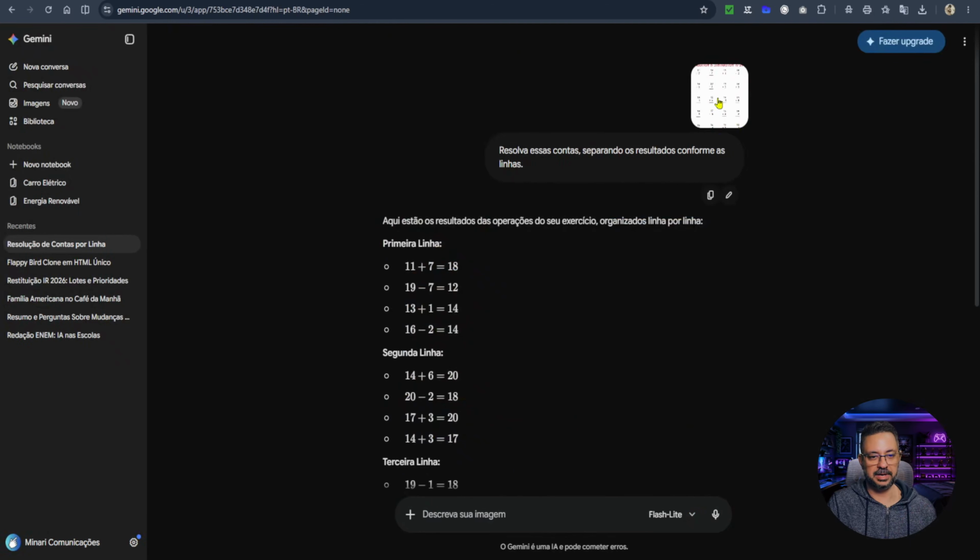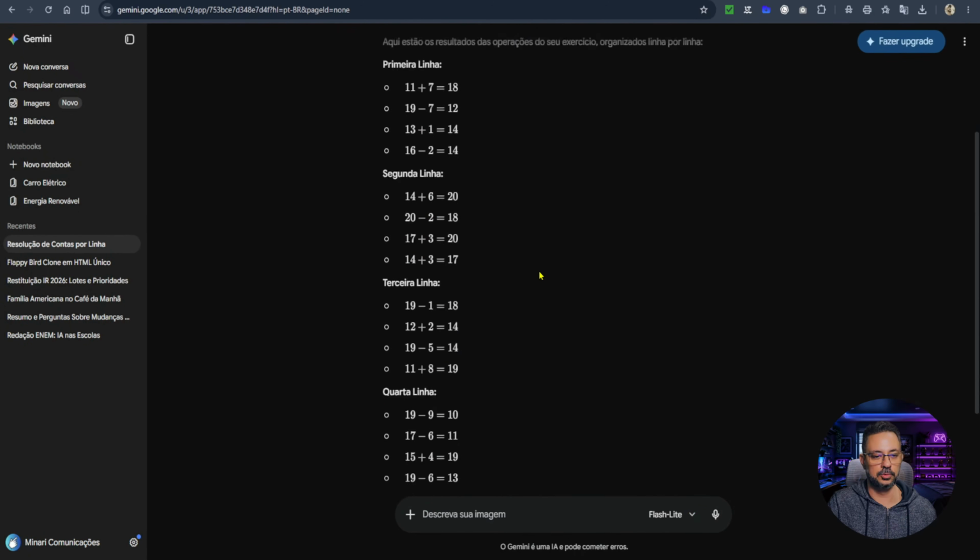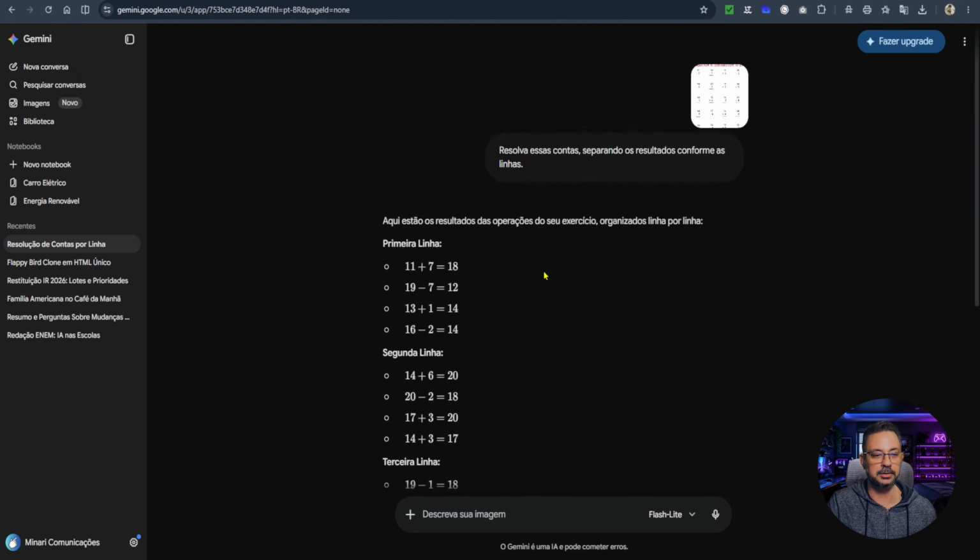Same thing. I have the image here, the prompt, and it also separated by lines. Number 1, 2, 3, 4, 5. And then it performed the operations and gave the result just like it happened in ChatGPT. Let's go to GLM 5.2.